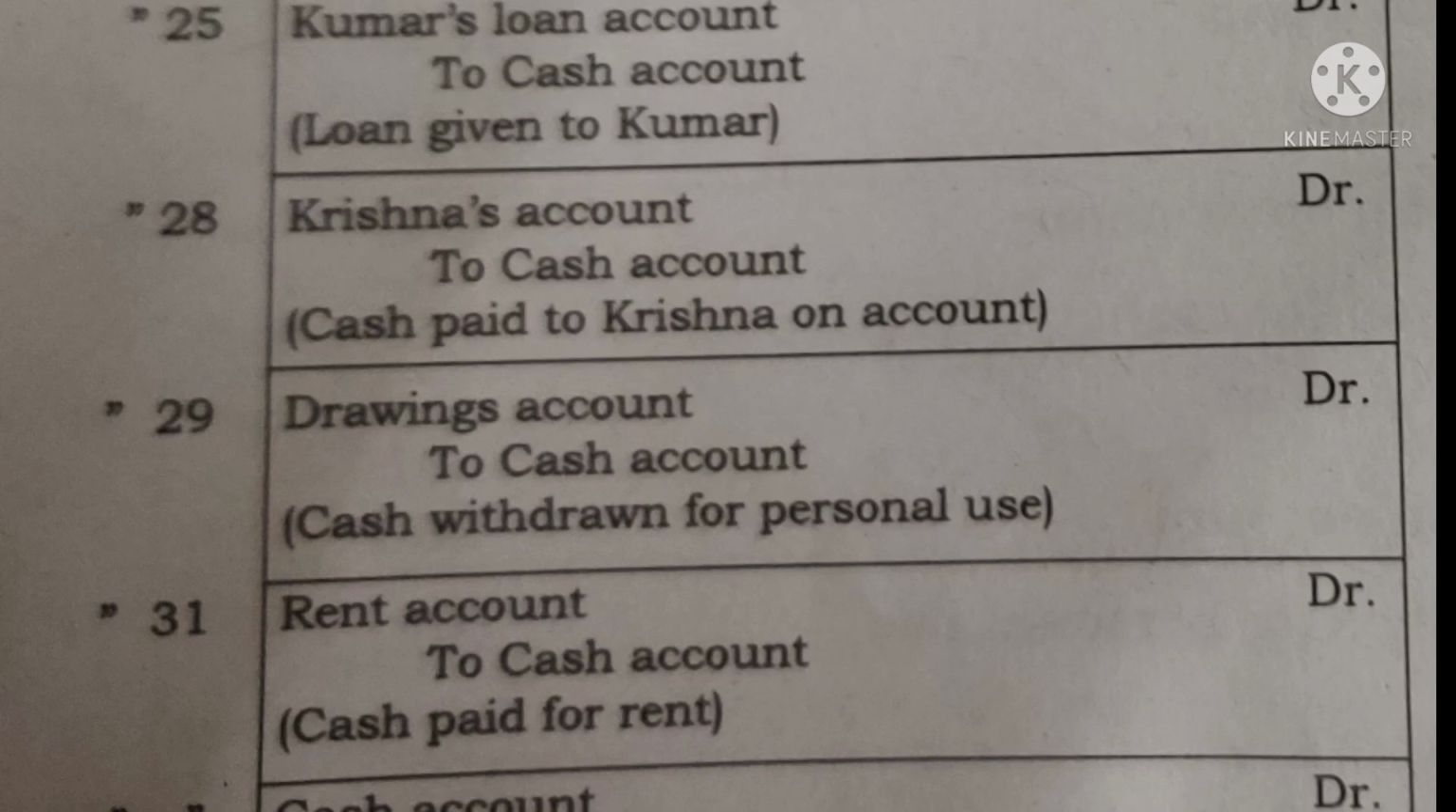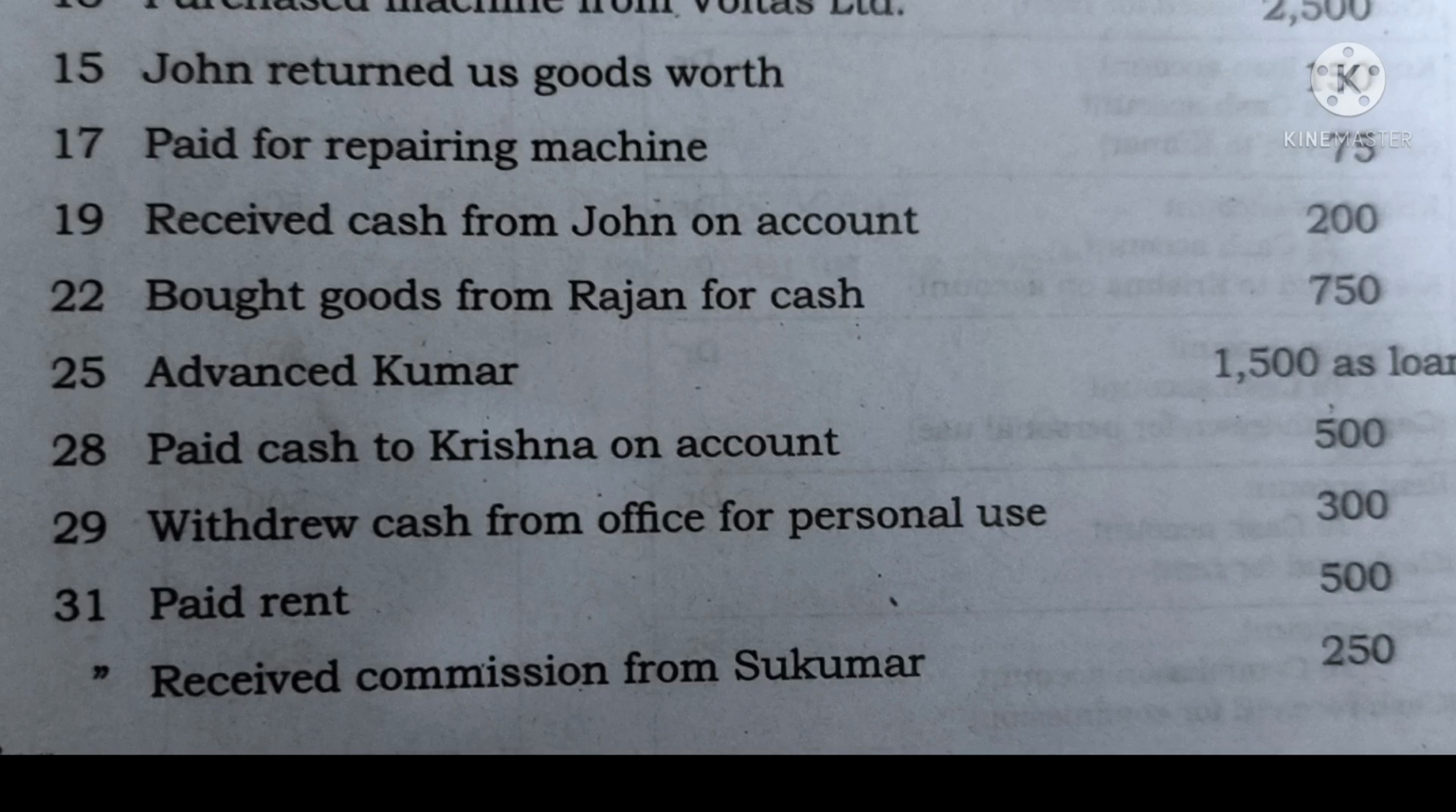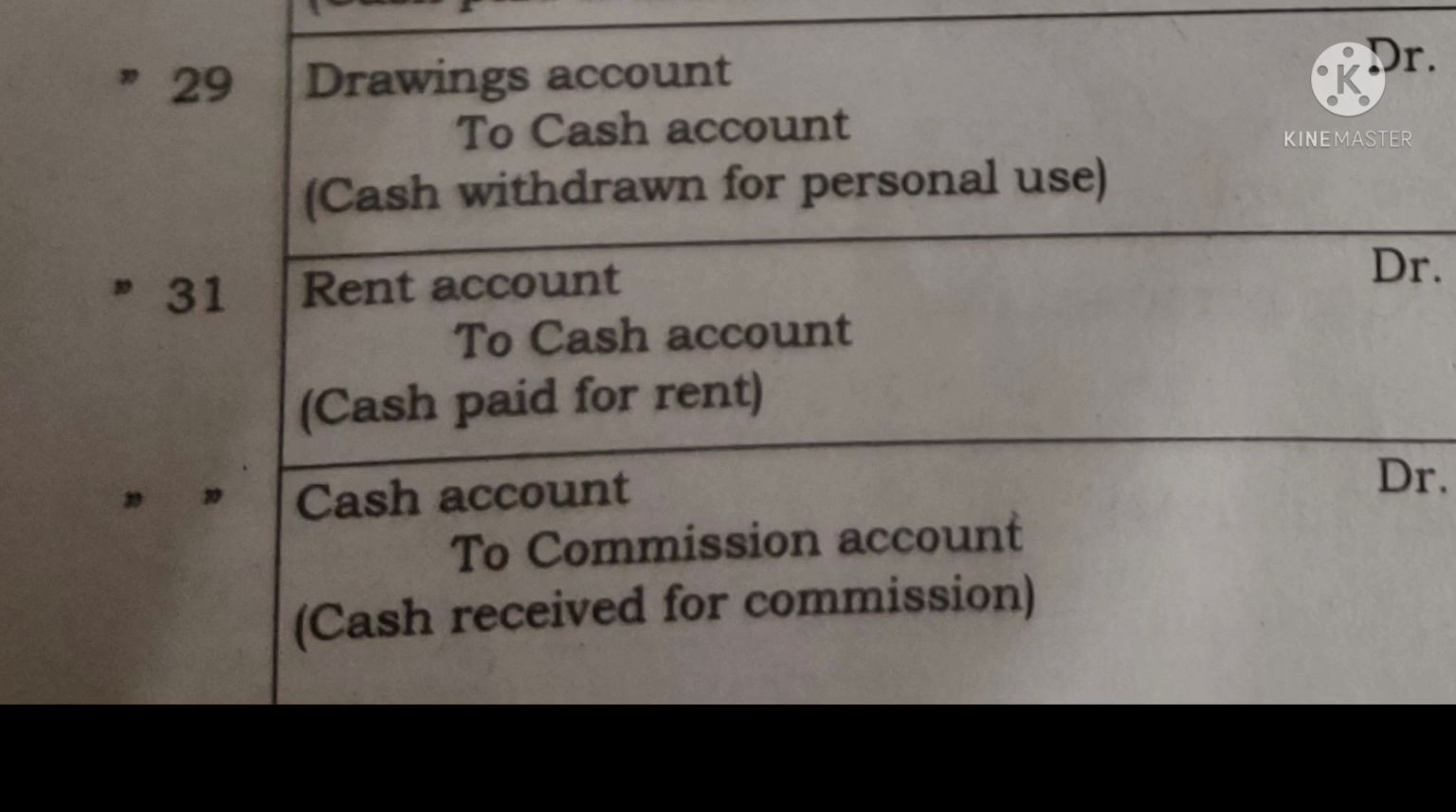Okay. Next is rent paid. Rent is paid. Rent paid means payment is made, cash is going out, and rent account is settled. So the entry will be, date is 31st January. Rent account debit with 500 to cash account credited with rupees 500. Narration will be cash paid for rent.